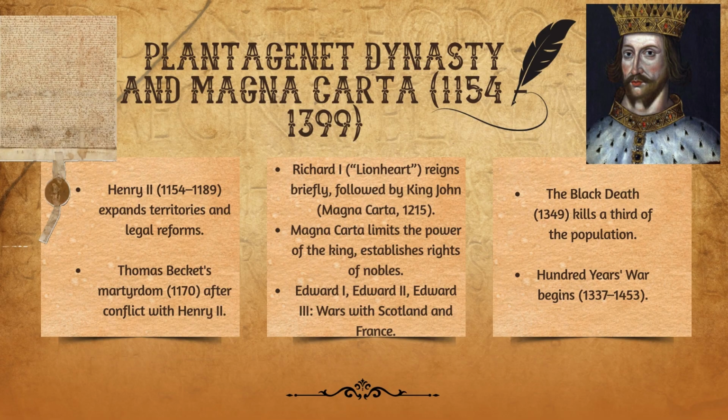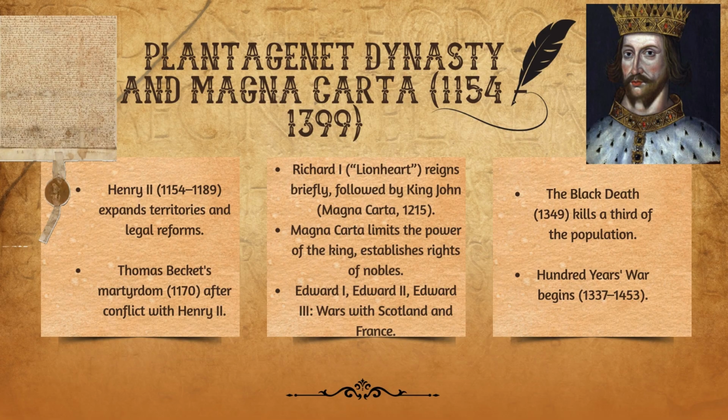The Plantagenet dynasty and Magna Carta, 1154-1399. King Henry II expands territories and makes legal reforms. The Archbishop of Canterbury, Thomas Becket, is killed in Canterbury Cathedral by the king's men after the conflict with Henry II. He later becomes a saint. Richard I, also known as the Lionheart, reigns briefly, followed by King John, during whose rule Magna Carta is issued. Magna Carta limits the power of the king and establishes rights for the nobles.